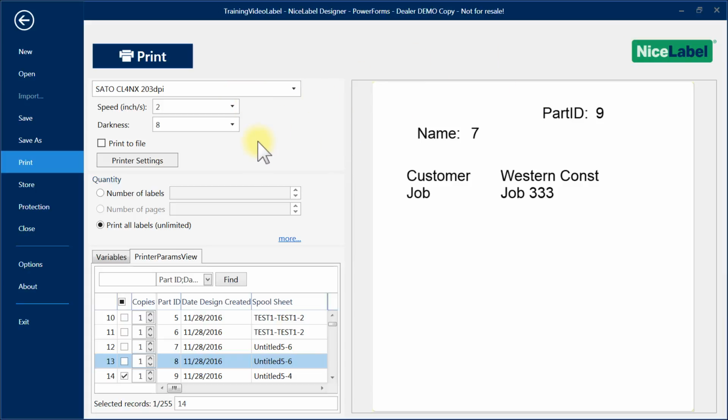So once you've printed, you're going to find that this might not be 2 and 8. The printer settings kind of come out of the box like this. This is the speed that the feed goes through past the ribbon, that your label comes out. And this is the darkness. And the slower this goes and the darker this is, the better the quality.